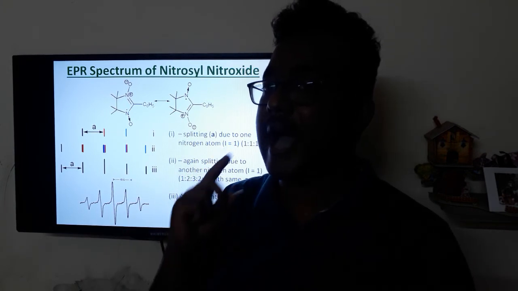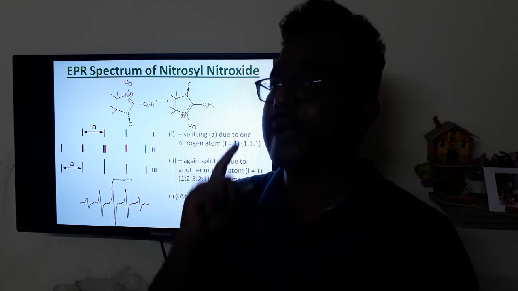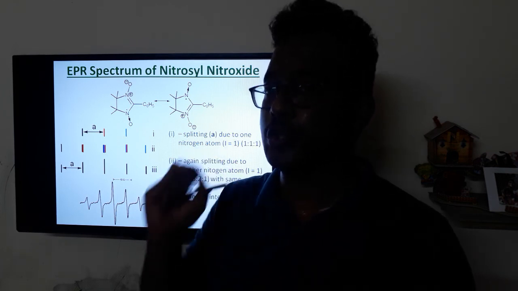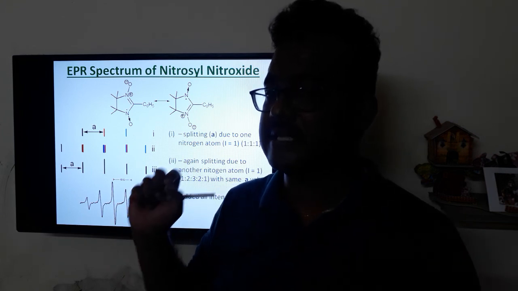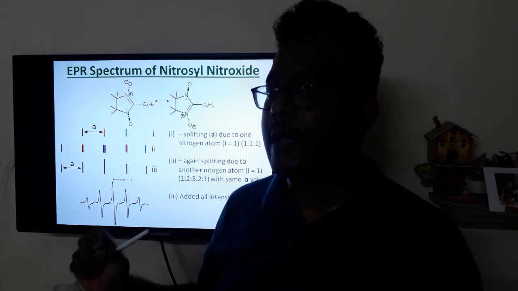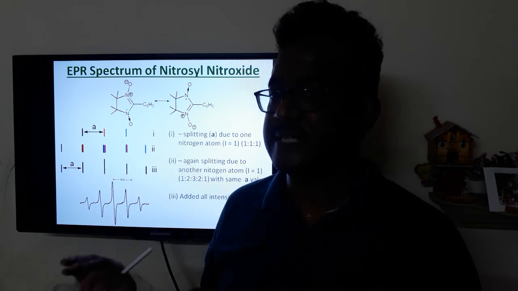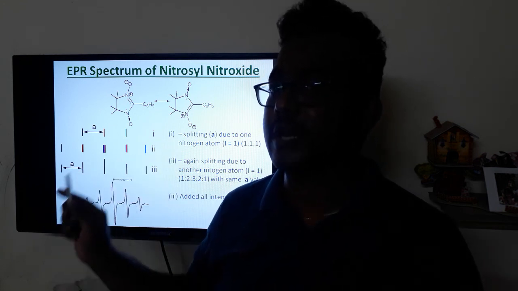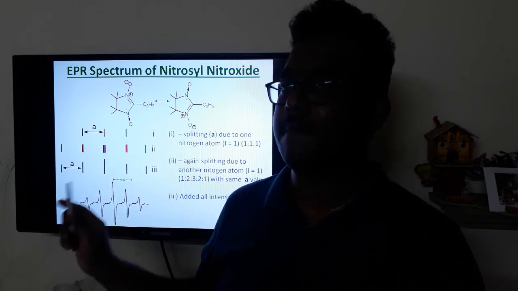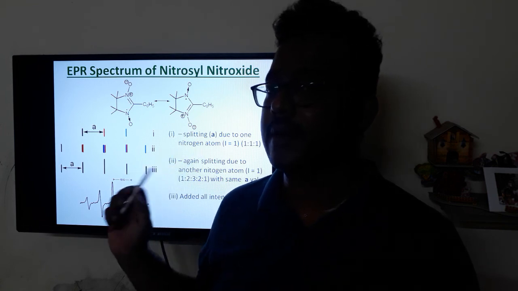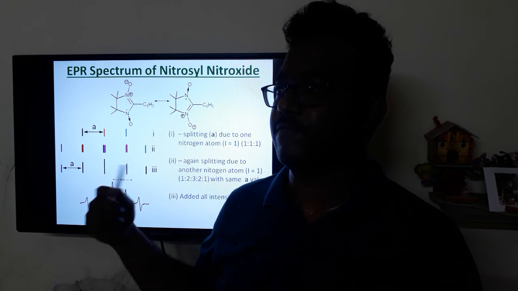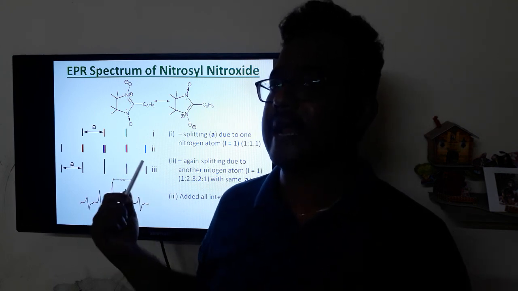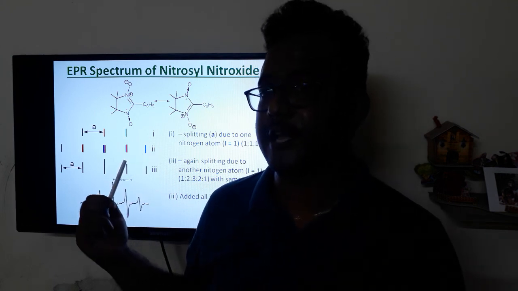In case you have two equivalent nitrogen nuclei, I mean N14 nuclei, which has I equal to 1, they will give 5 peaks with the intensity 1:2:3:2:1. Please remember this one, because by making use of this we can work out the spectra of other organic radicals of nitrogen containing compounds.